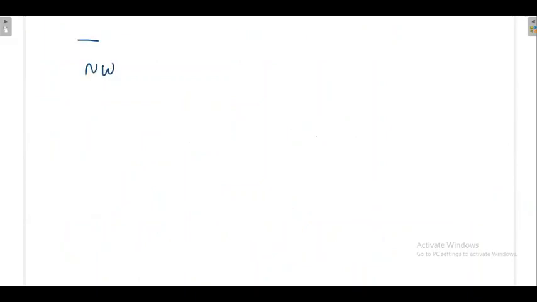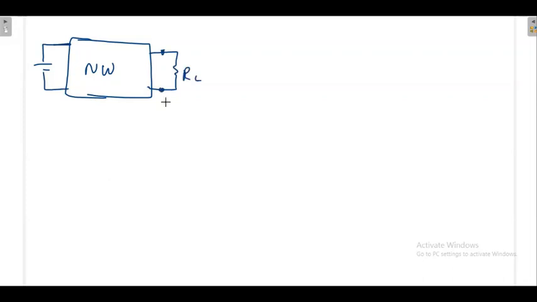So what we are doing here: you have a network having some sources. I am denoting simply one source. If you are having the load here, I'll denote this as A and this as B. This complete network with respect to this VS, everything, this is like the load part.